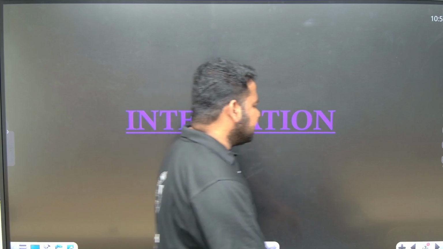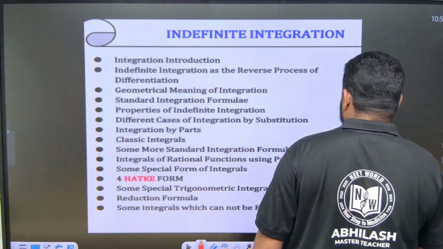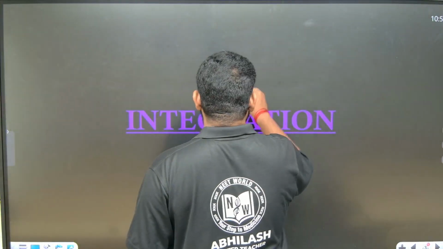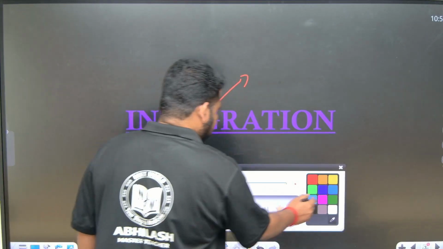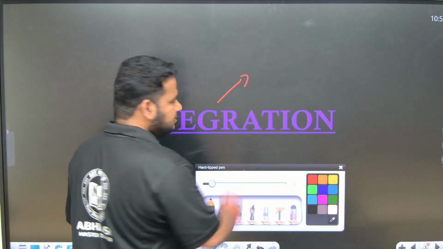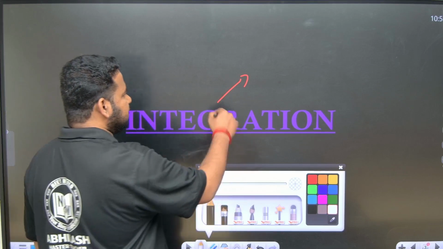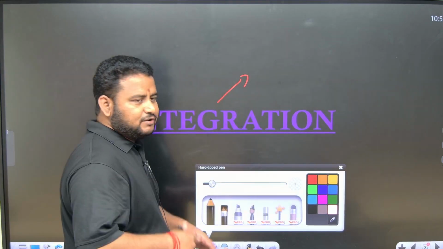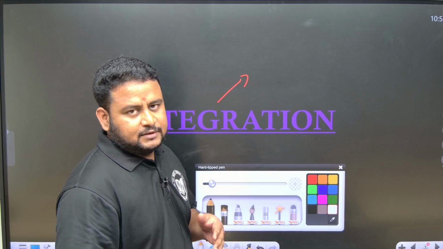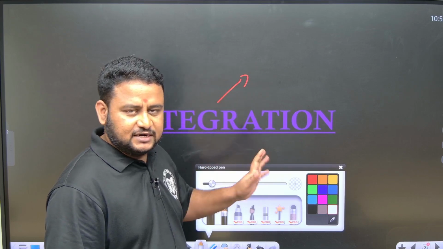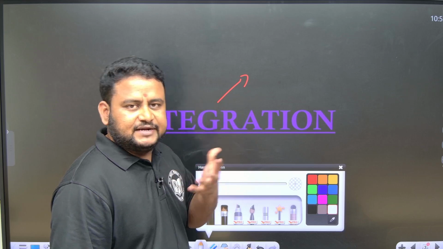When I talk about integration, it is a part of calculus. Very important chapter. You must understand that the weightage of integration is very high, be it indefinite integration or definite integration. If I talk about indefinite integration, the weightage is quite low when compared to definite integration. But when I say integration as a whole, including definite and indefinite, the weightage is very high, friends.